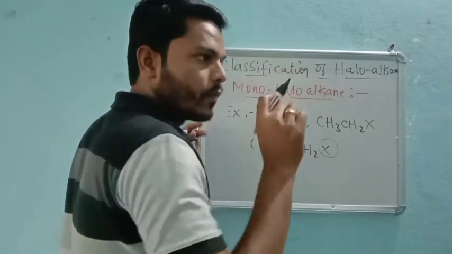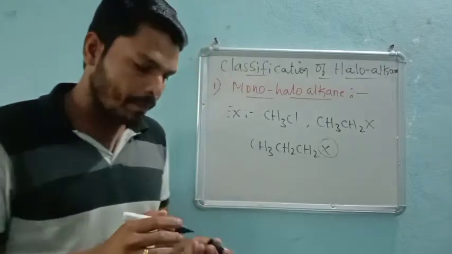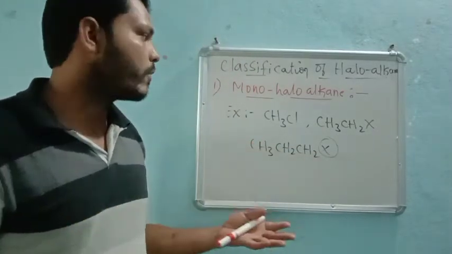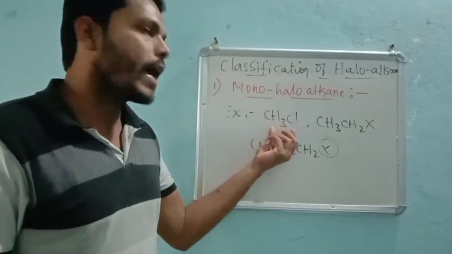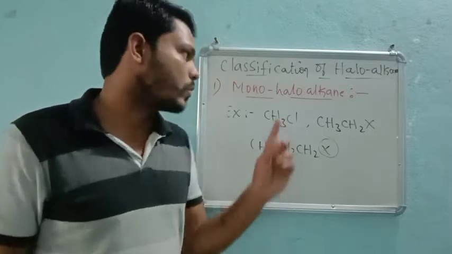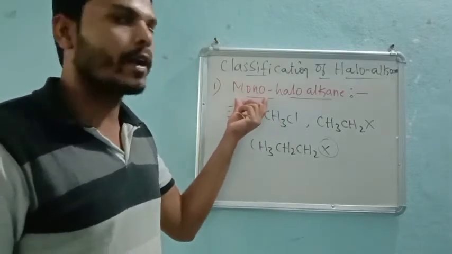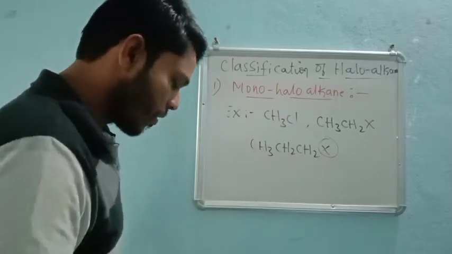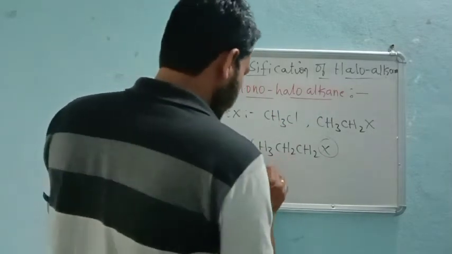If one hydrogen is replaced with a halogen, or directly one halogen is attached to the alkane, then those haloalkanes are called monohaloalkanes.